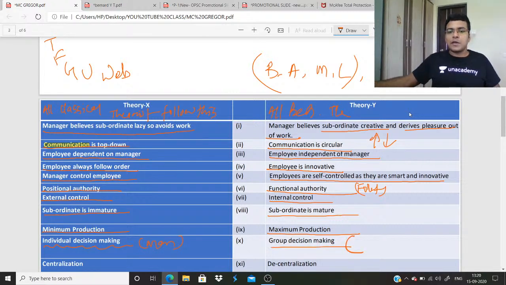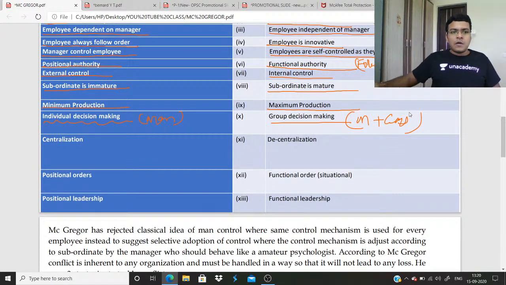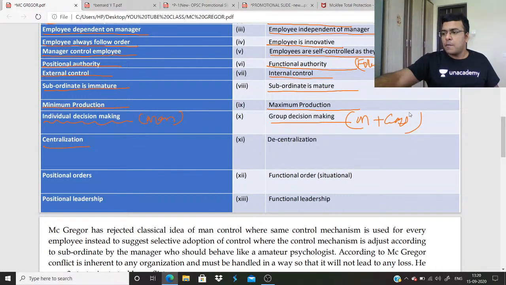Here group decision making, manager plus employee. Here centralization, authority is concentrated only with the manager. And here decentralization, authority is given to the lower employee.